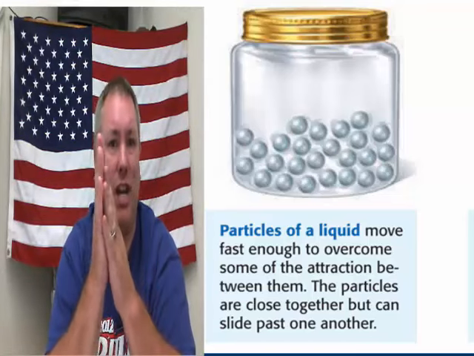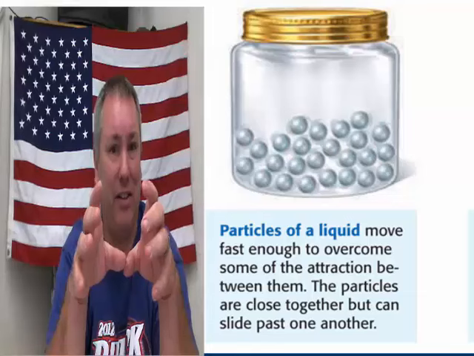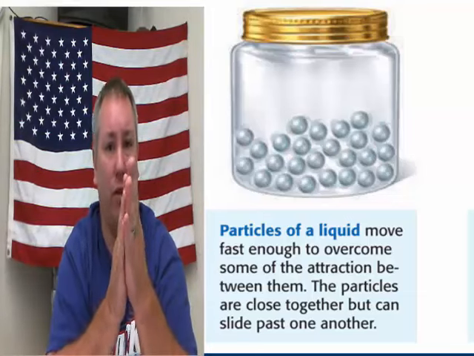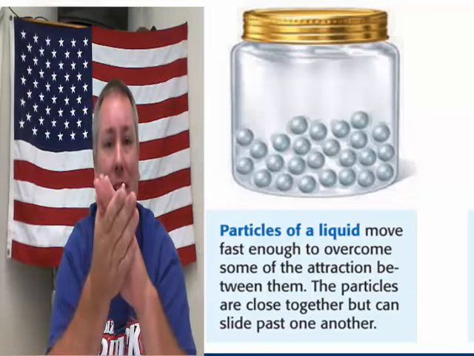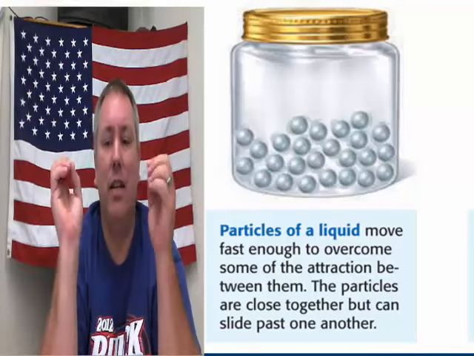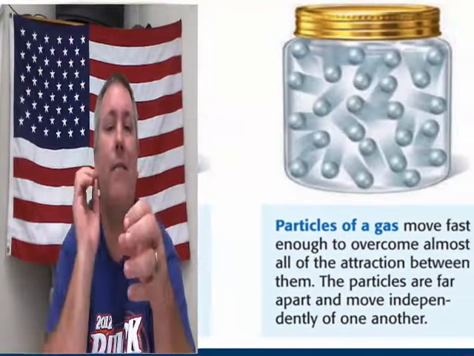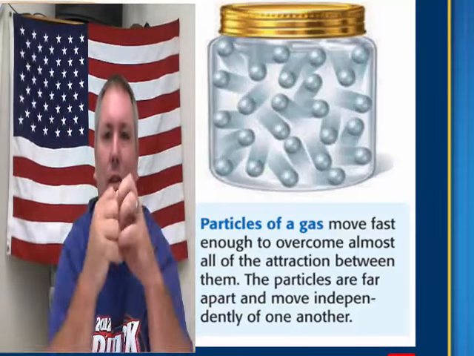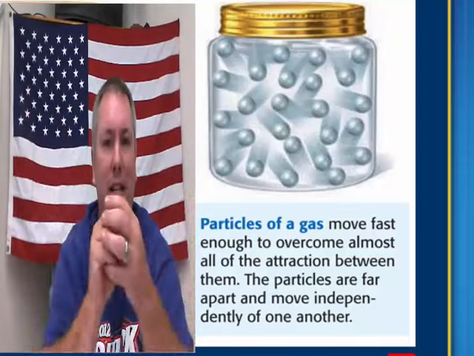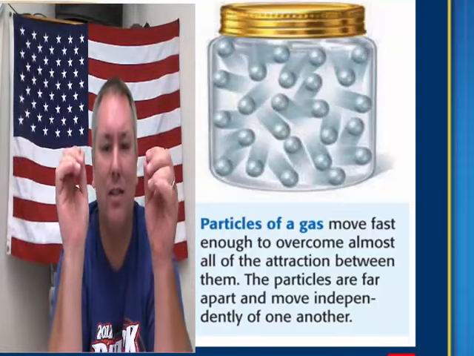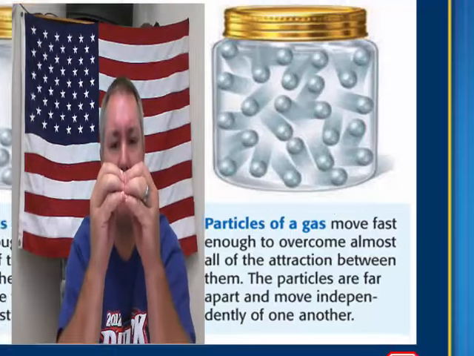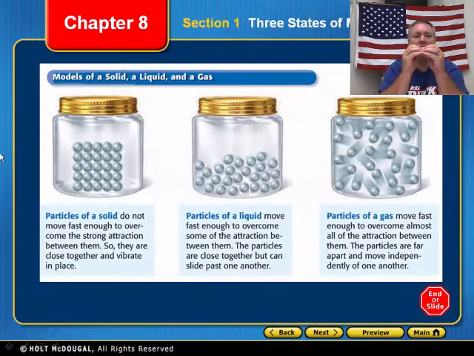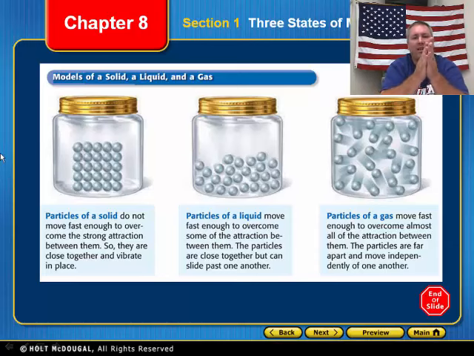And they are able to take up the shape of the container that they're in, because those particles are moving fast enough that they can slide around and take the shape of the container. Now, when we talk about the particles of gas, those particles are moving so fast that they can't stay together. They're just bouncing all over the place, going willy-nilly everywhere, because that's what gases do. So you have the solid, they're locked in place, they're vibrating, but they can't get past each other. You have the liquid that slide past, they're moving fast enough that they can slide past each other, and you have the gases that are just all over the place, okay?